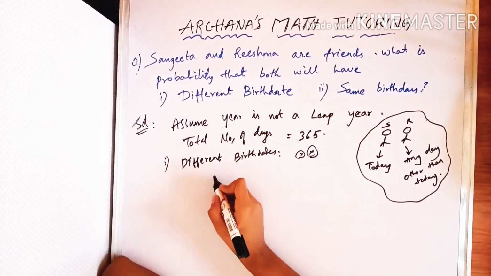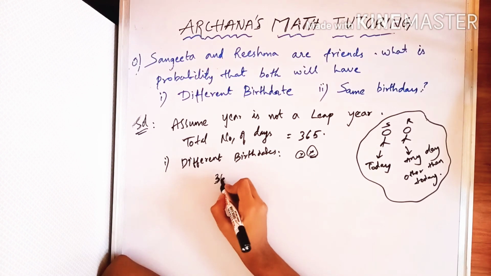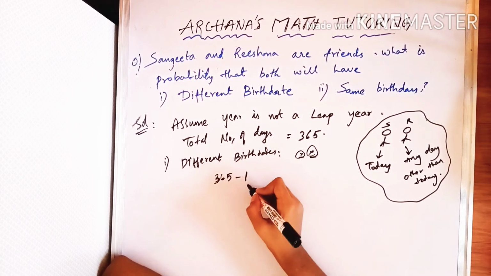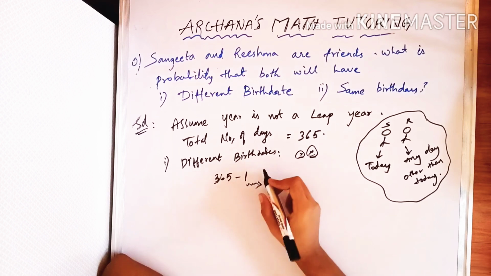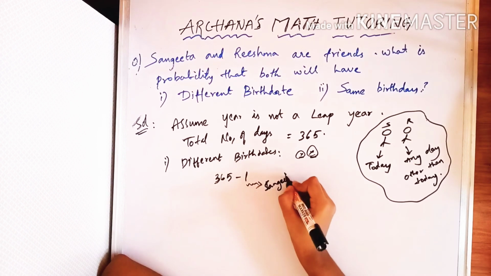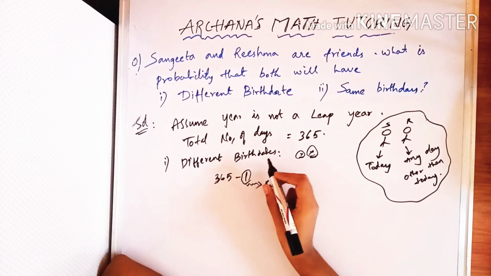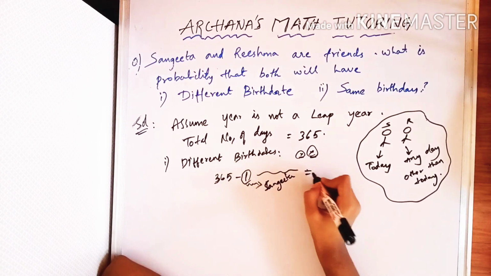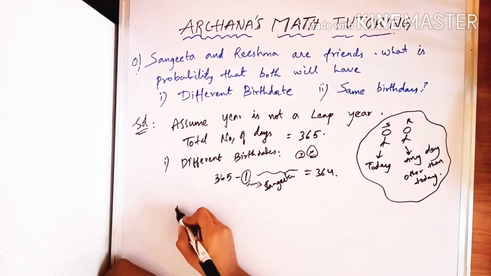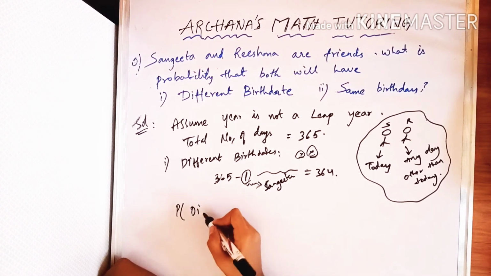So how is it possible? We have 365 days in total. Among the 365, let's assume one day is the birthday of Sangeeta. Sangeeta is having her birthday on this one day. So Reshma can have her birthday on the remaining 364 days.